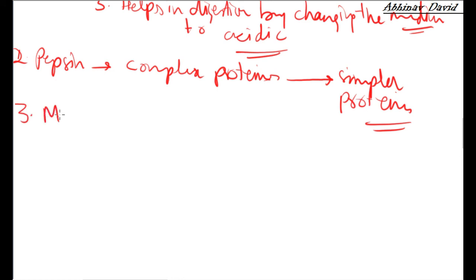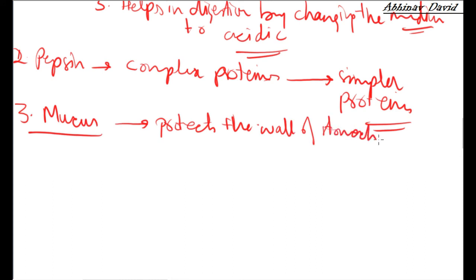Number three is mucus. As I have already told you, mucus is present here in the wall of the stomach, and it covers the wall of the stomach. And what is its function? As we know that acid is there in the gastric juice, this acid will burn the cells of the stomach. So to protect the inner cells of the stomach, a thick layer of mucus is there. So it protects the wall of the stomach from hydrochloric acid. So a thick layer of mucus is present.